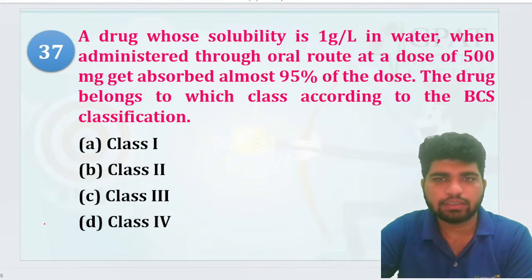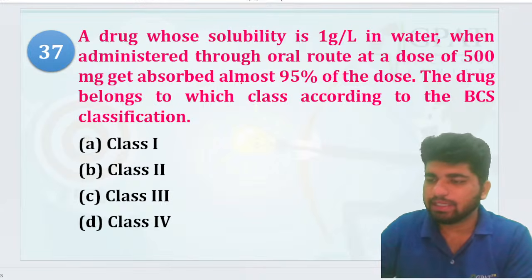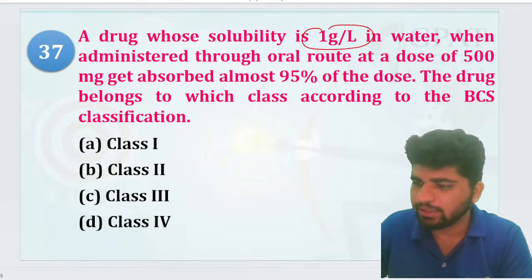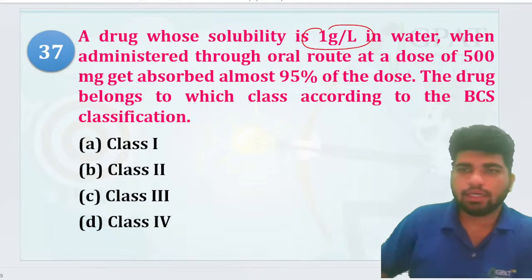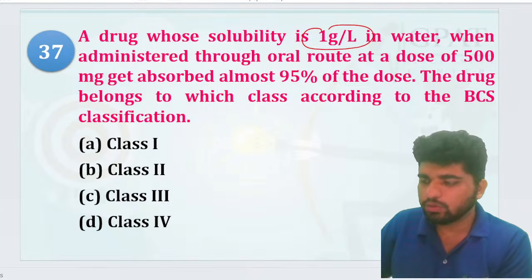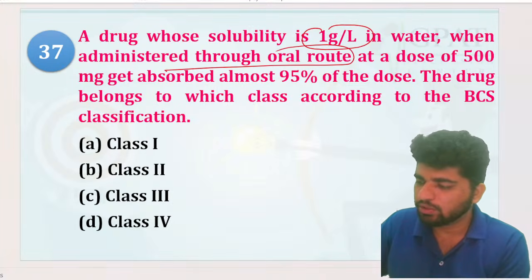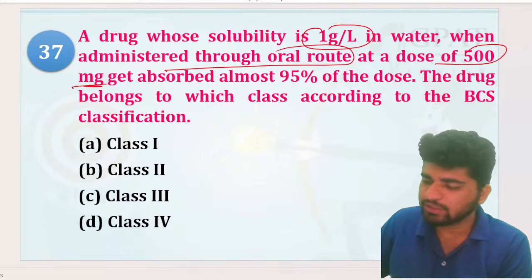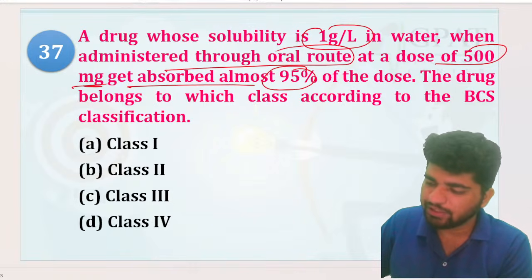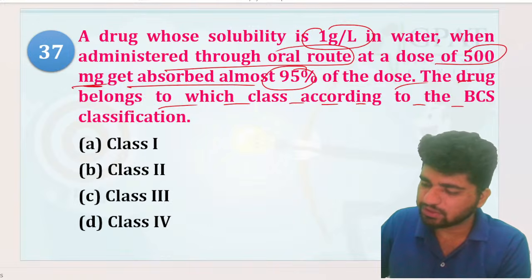Chalo. A drug whose solubility is 1 gram per liter, right? Now, when administered through the oral route, a dose of 500 mg gets absorbed almost 95% of the dose. The drug belongs to which class according to the BCS classification?